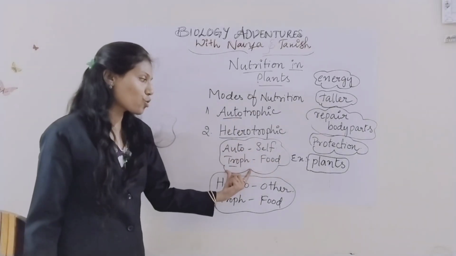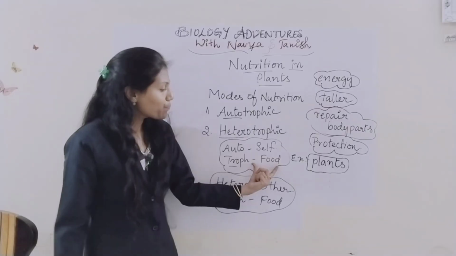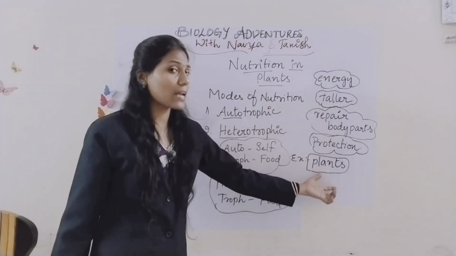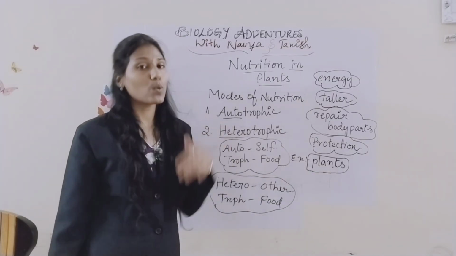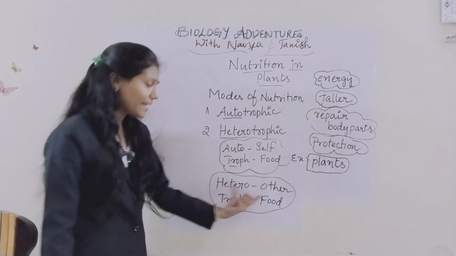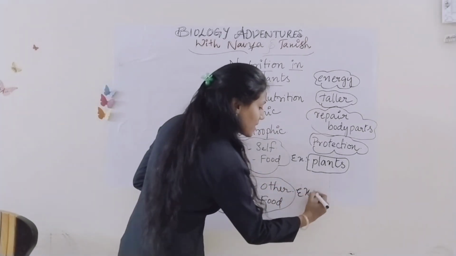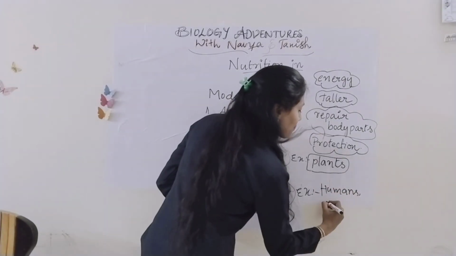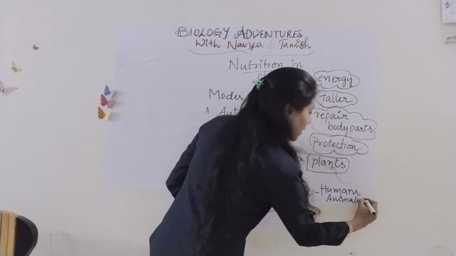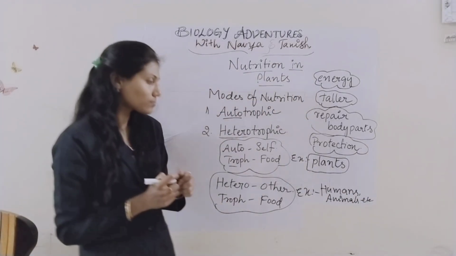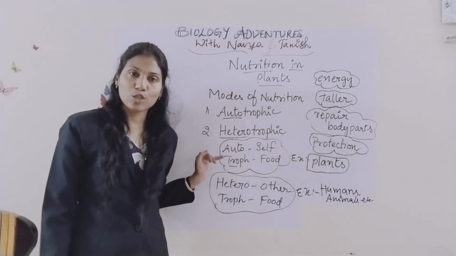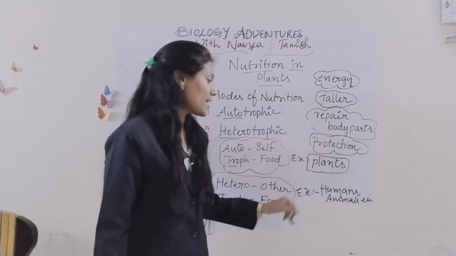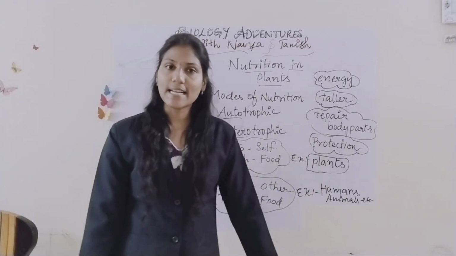Auto means self. Troph means food. So autotrophic, obviously the best example is plants. Plants can prepare their food on their own. And heterotrophic, for this, what examples can we say? We are the best examples, right? Humans, animals, etc. Clear? So these are the two types of nutrition, autotrophic and heterotrophic. Example for autotrophic: plants, and for heterotrophic: humans and animals.